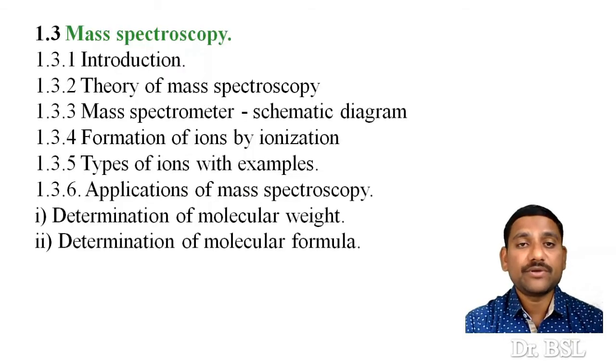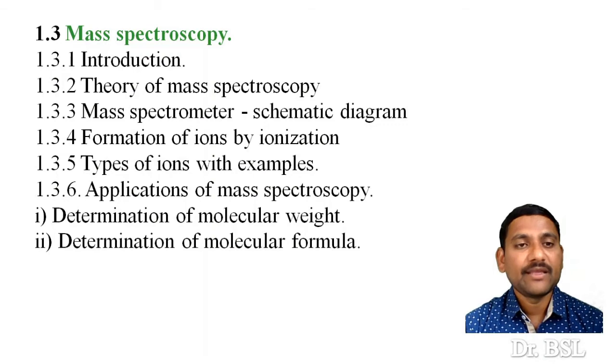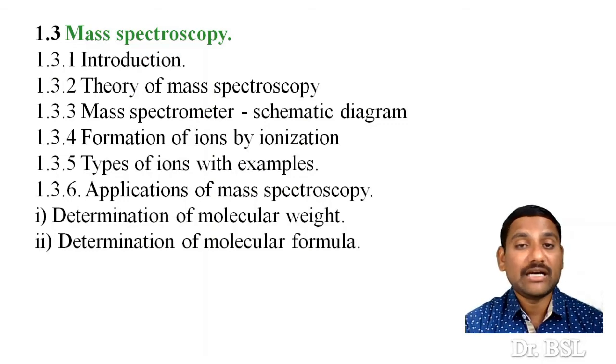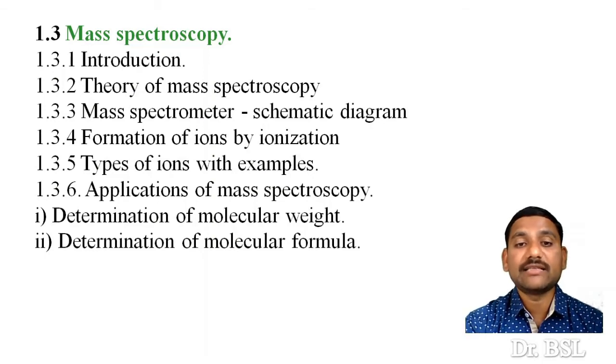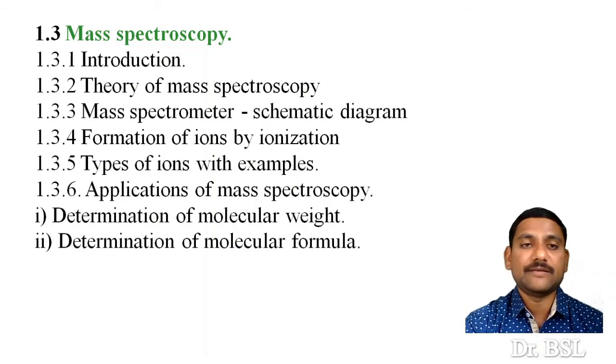Then the third subtopic of this spectroscopic methods is mass spectroscopy or mass spectrometry. It is also known as mass spectrometry more correctly. And in this also introduction, theory of mass spectroscopy, mass spectrometer. In this also we are going to see schematic diagram and formation of ion by ionization process, types of ions with examples, applications of mass spectroscopy, determination of molecular weight and determination of molecular formula. These two applications that we will see in detail.